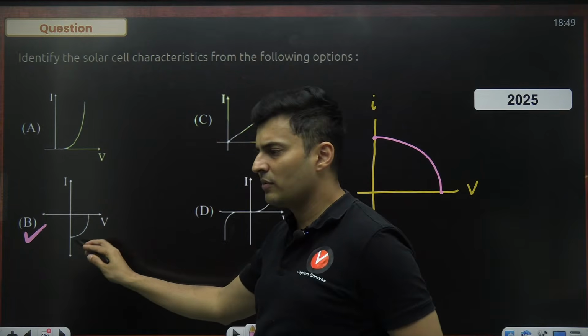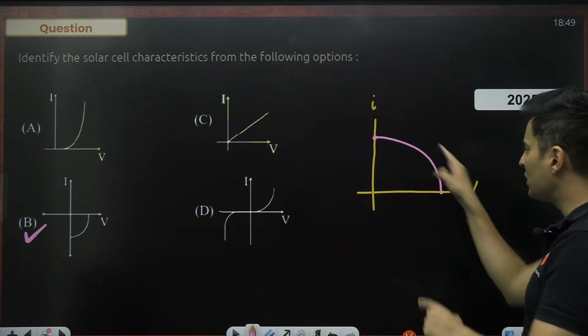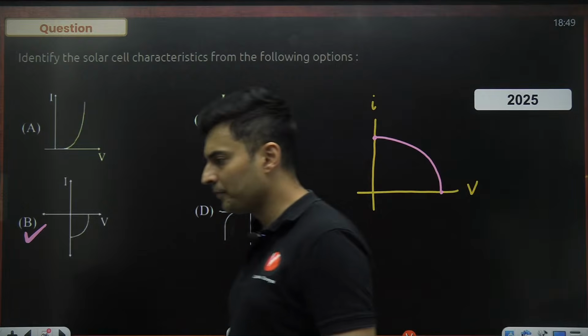So sign wise, actually this graph makes sense, and that is why it is right. But the shape, as you can see, it is absolutely fine.